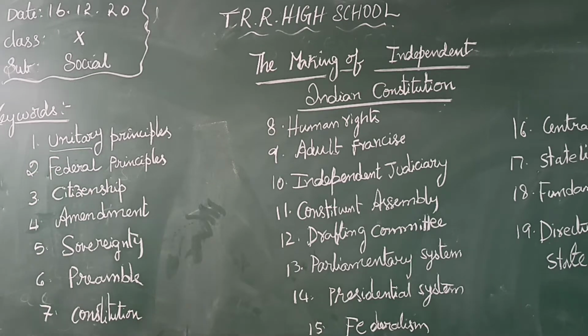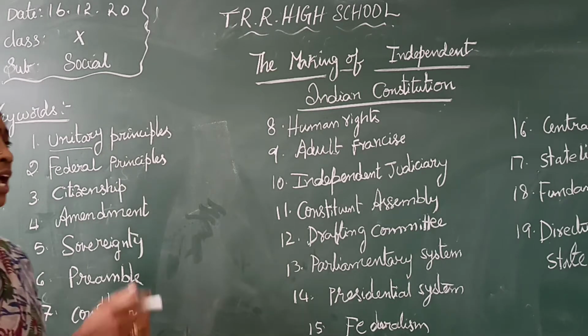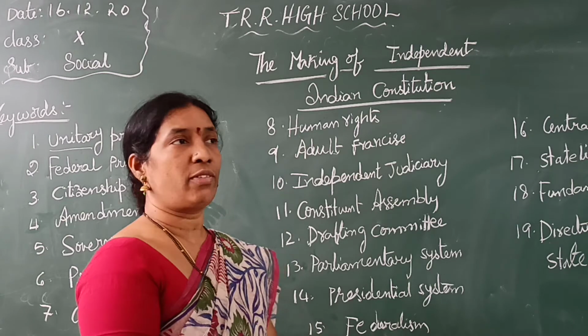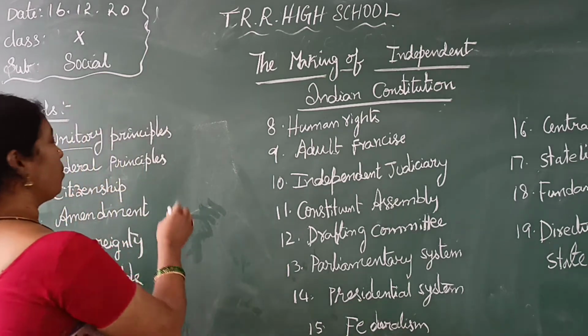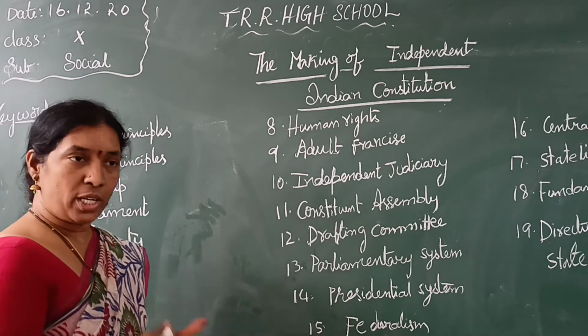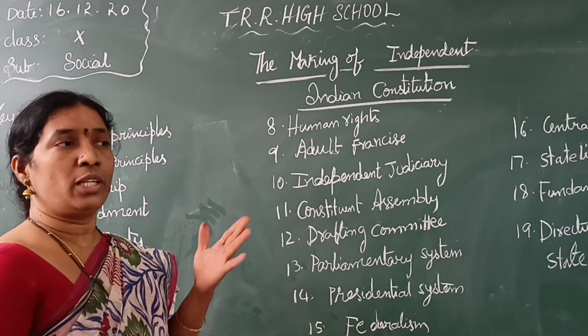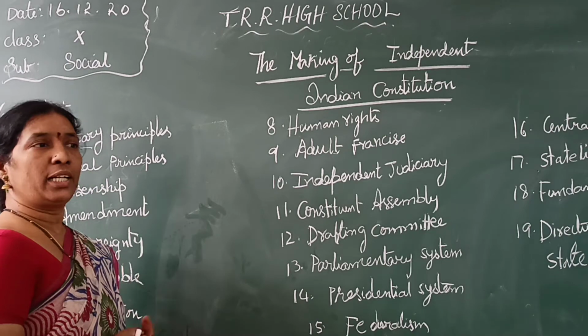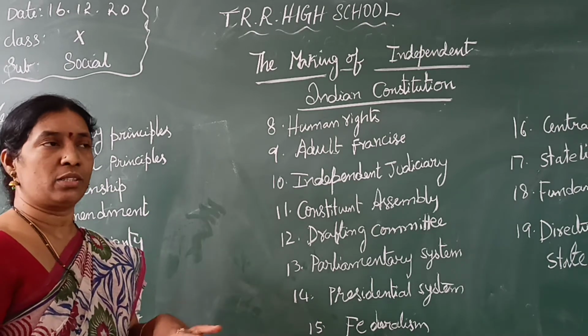Okay, next is federal principles. What are federal principles? Existence of central and state. In our constitution we have written about features like sovereign, socialist, democratic, and liberty.